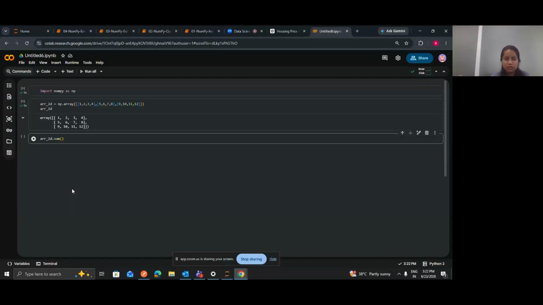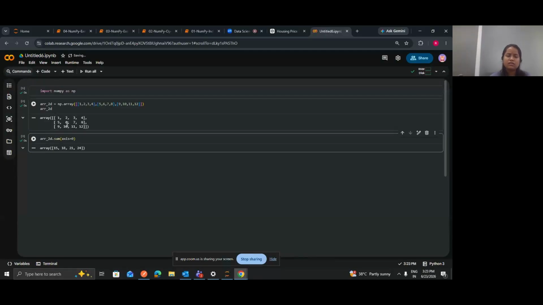For example, the first column will be 1 plus 5, 6 plus 9, 15, right? So this 15 will be printed, then for the second column, 18 will be printed, then the third column. Like this, we want to sum everything, but with axis 0. If we want to perform the vertical sum, we will pass the axis as 0, right?